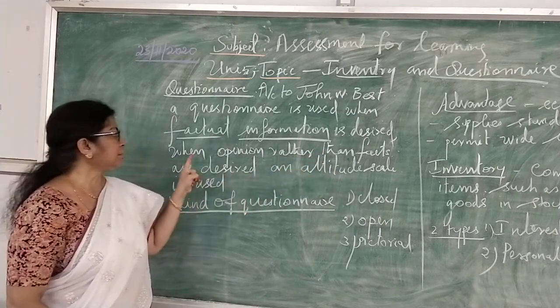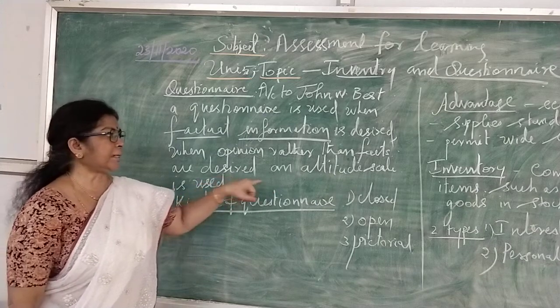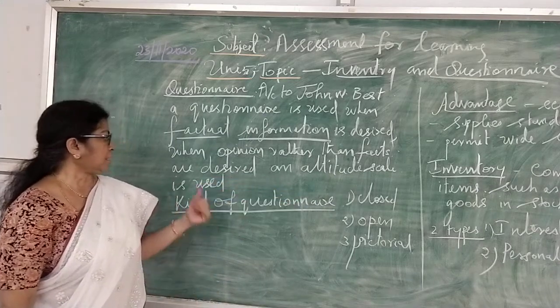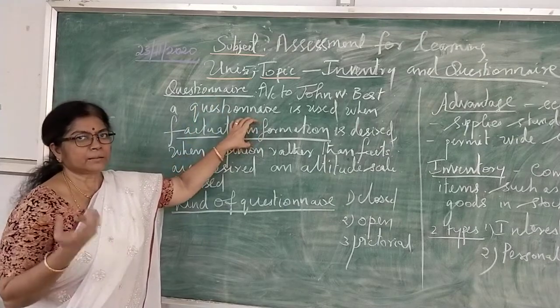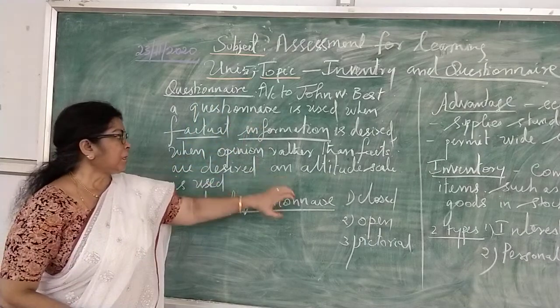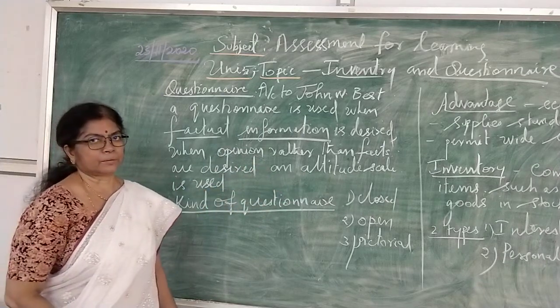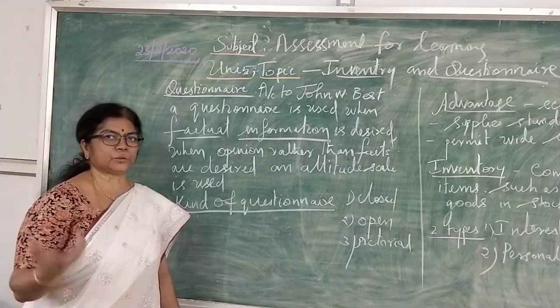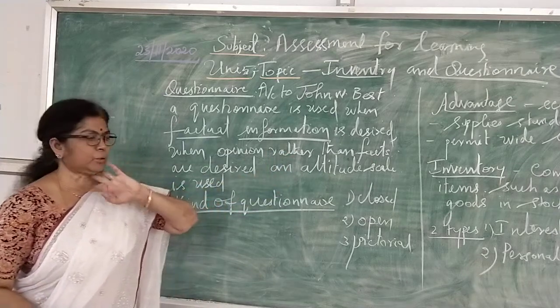Attitude scale is used when opinion rather than facts are desired. The questionnaire is used to collect factual information. Attitude scale is used for getting opinion. If you want to give your own feelings, your own opinion, only attitude scale can be used.